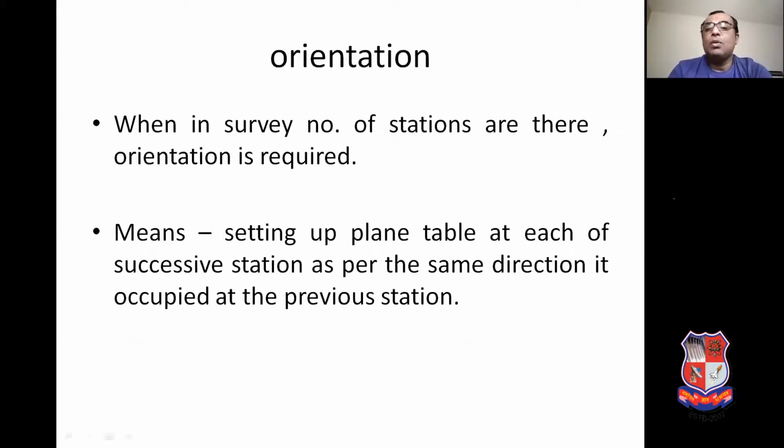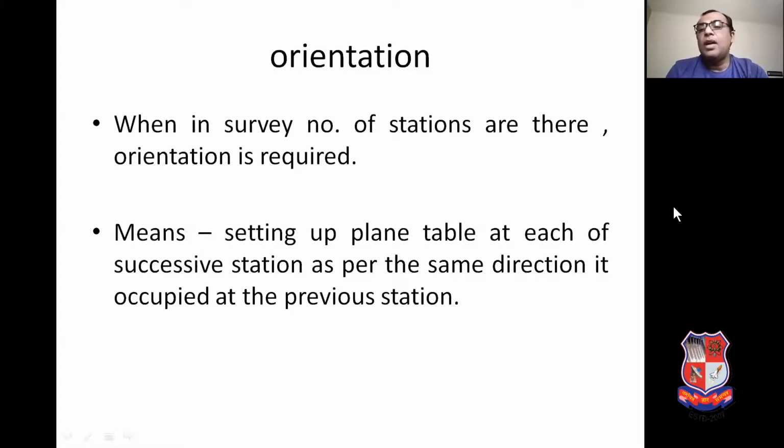The last operation is orientation. When in survey work the number of stations is more than one, at successive stations other than station number 1, orientation is required. Let us see first what orientation is. Orientation means setting up the plane table at each of the successive stations in the same direction it occupied at the previous station. That operation is known as orientation.